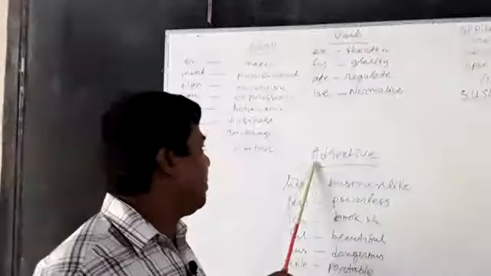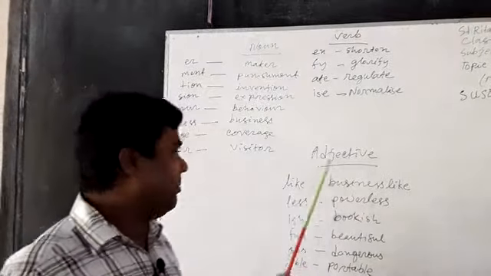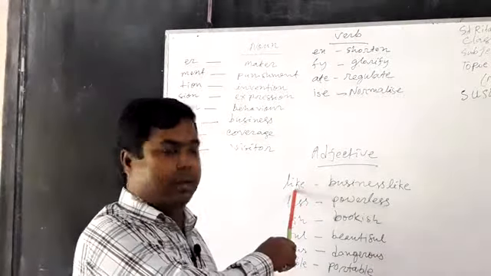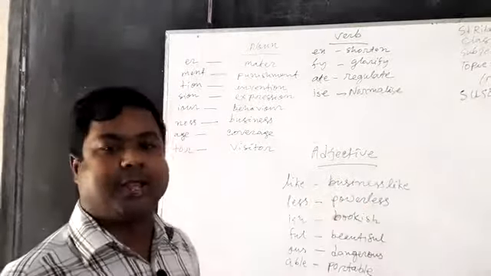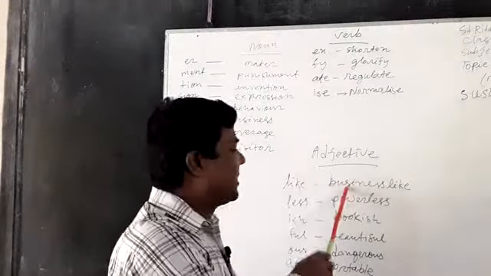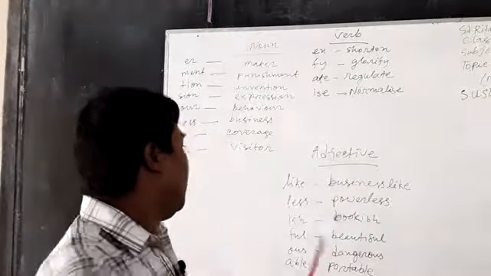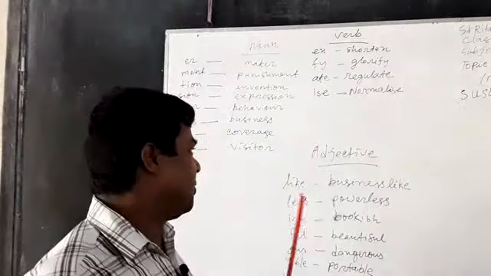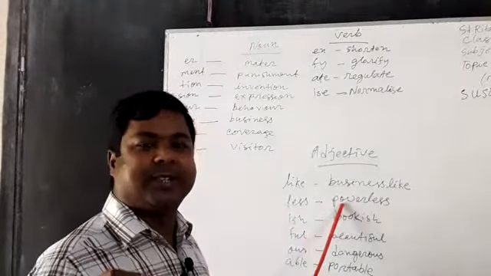And now I am going to tell you about adjective. If you add like, you can make some words adjectives. That is business-like. And also less. If you add less, you can also make an adjective. Powerless.